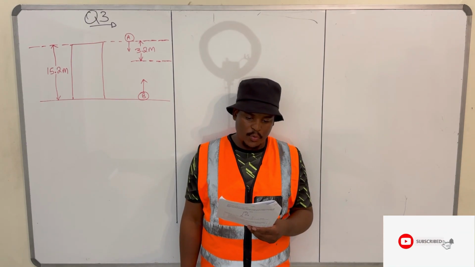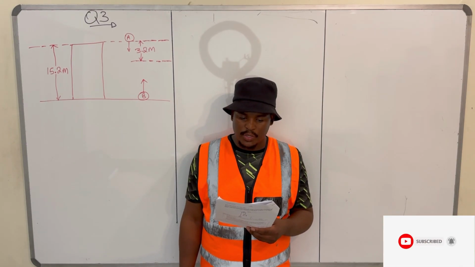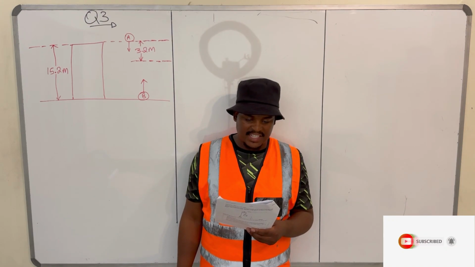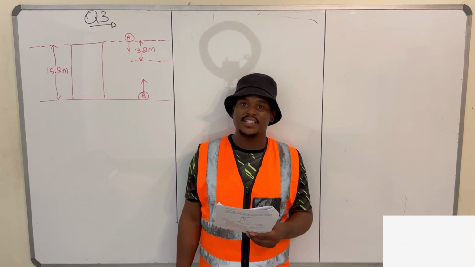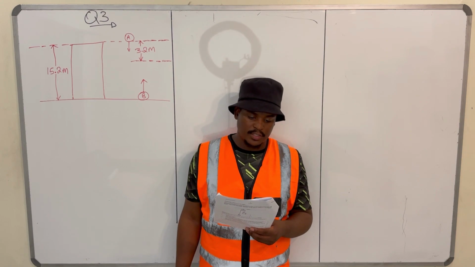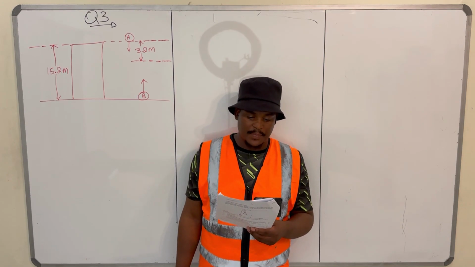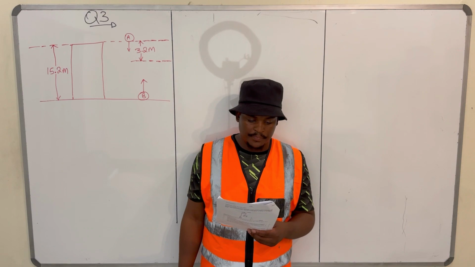So in this video, we'll be doing question 3 of the May/June 2023 question paper, Physical Sciences Paper 1. So these are projectile motion. I'm going to read the question 3 statement and then answer the questions that follow. So let's go.